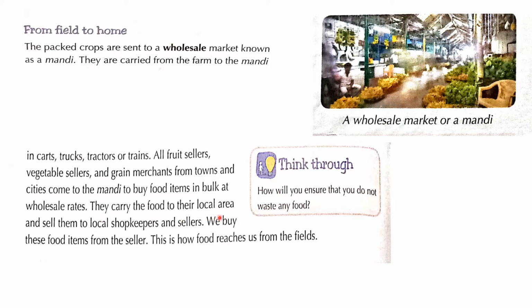They carry the food to their local area and sell it to the local shopkeepers and sellers. We buy these food items from the sellers. This is how food reaches us from the fields. And we go out and buy all those food items from the seller. So you see here, this is the market, a wholesale market, or we can say a mandi.